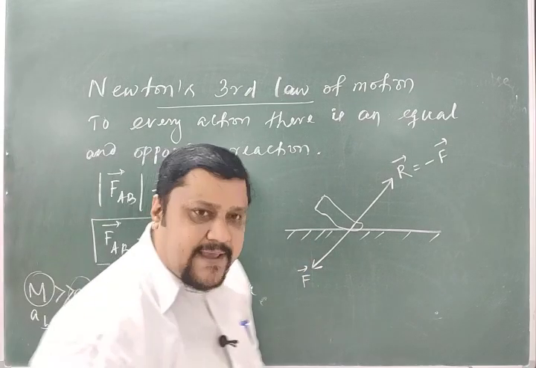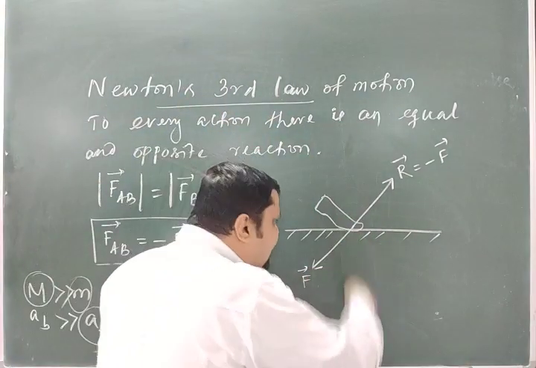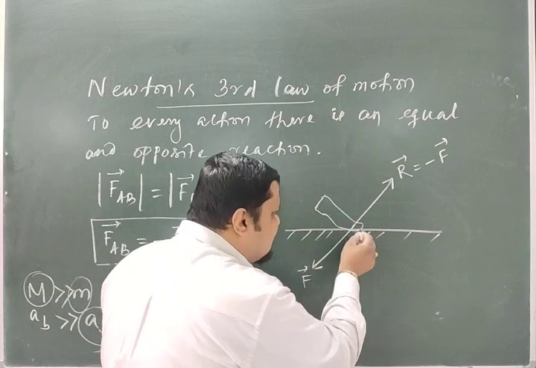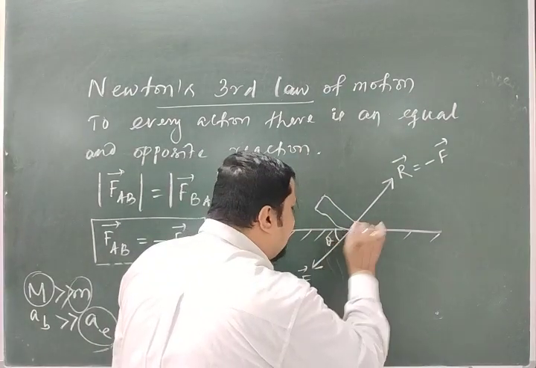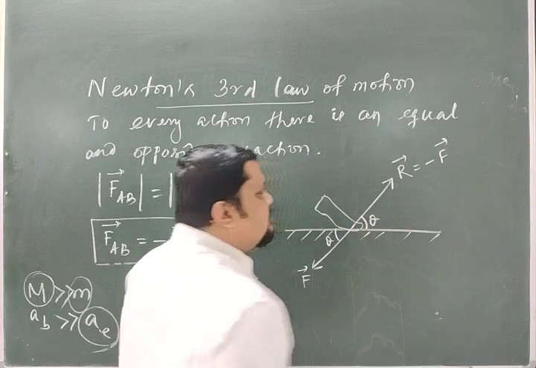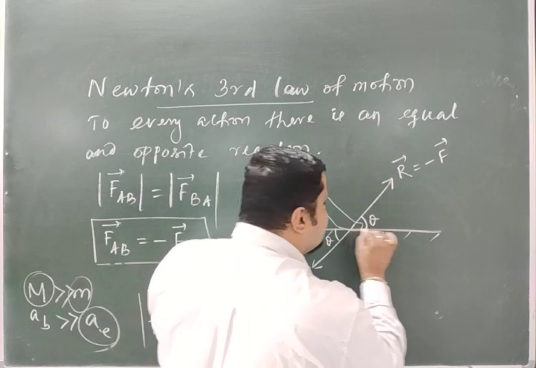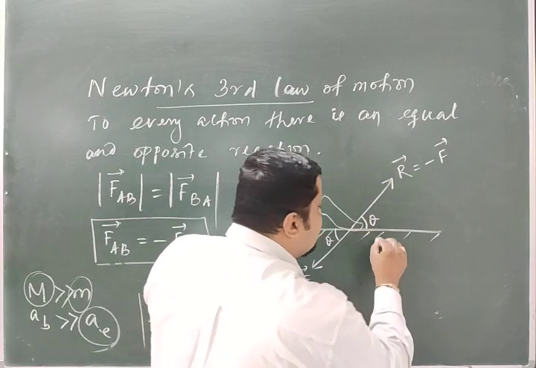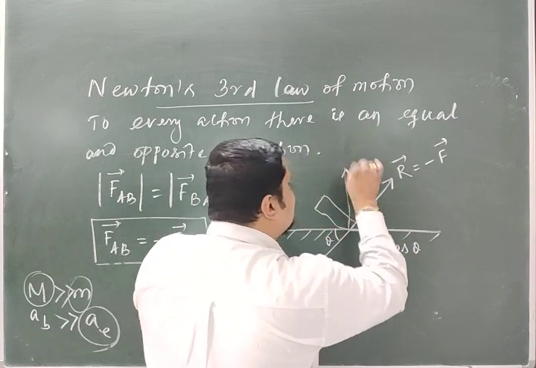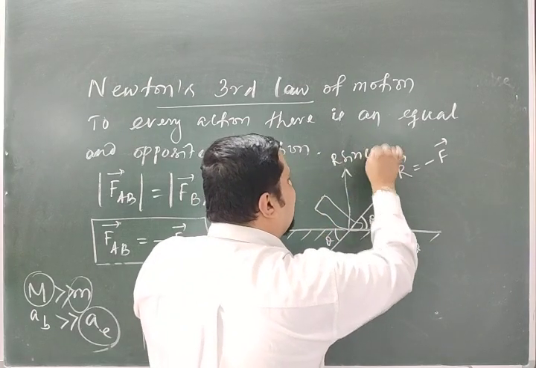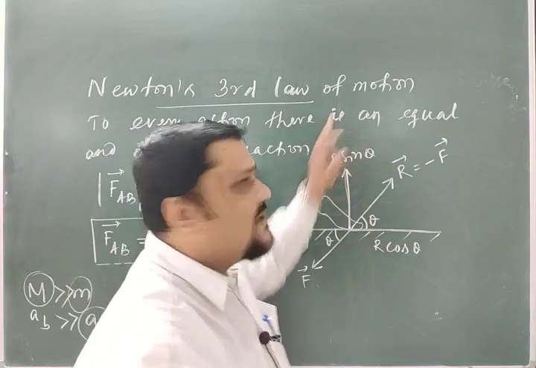Now because of this walking, what happens? You are not pushing the force perpendicular, you are giving some inclination. So suppose this angle is theta, then obviously this angle is theta. Because of this reaction by the ground, if I make this R into two rectangular components, one is R cos theta along this direction and this is your R sin theta. R cos theta horizontally, R sin theta vertically.